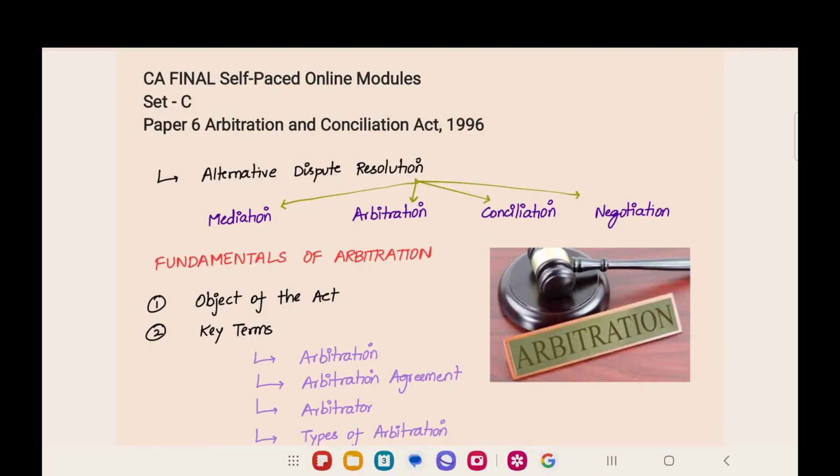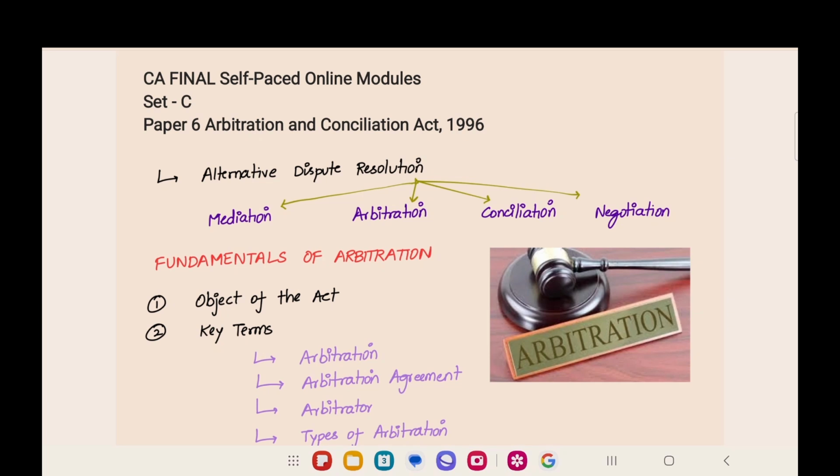Hello everyone, this video is about Arbitration and Conciliation Act 1996. This is mainly relevant for CA final students who are studying Set C in self-paced online modules, and other law students can also see this video to know about the Arbitration Act. If you want to learn about the Arbitration Act, stay with us and you will be learning a lot by the end of this video.